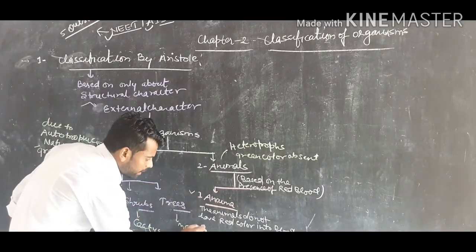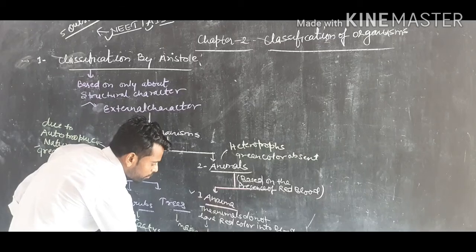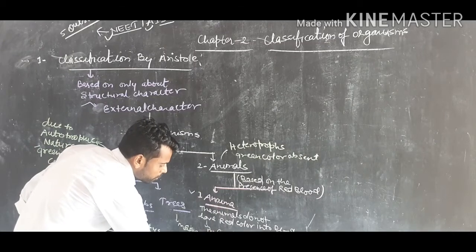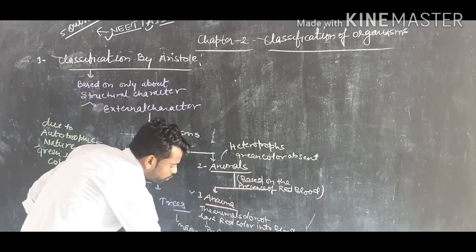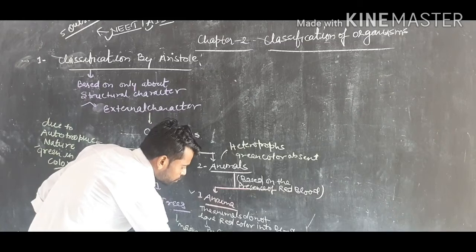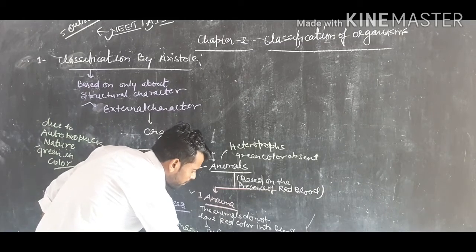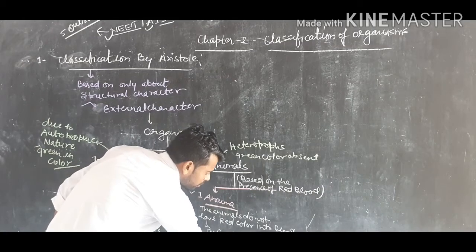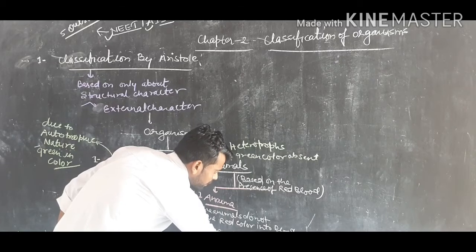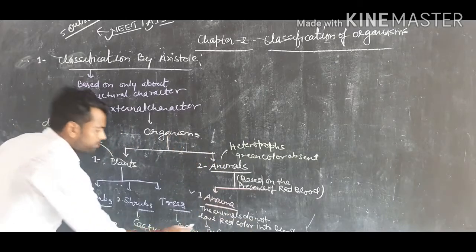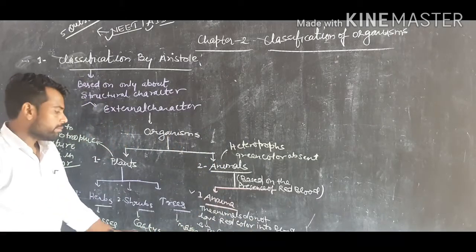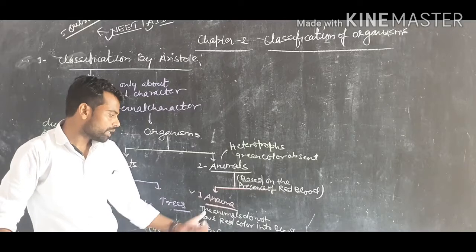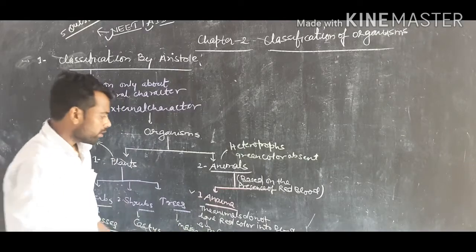And Anaima means from Porifera to Hemichordata. For example, animals from the phylum Porifera to Hemichordata are considered into Anaima. Second